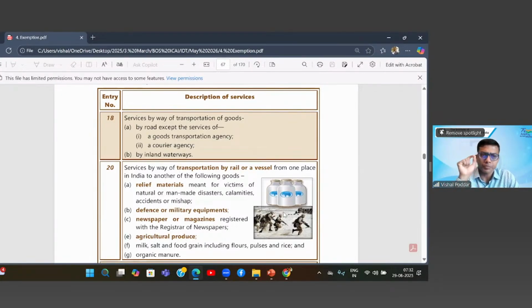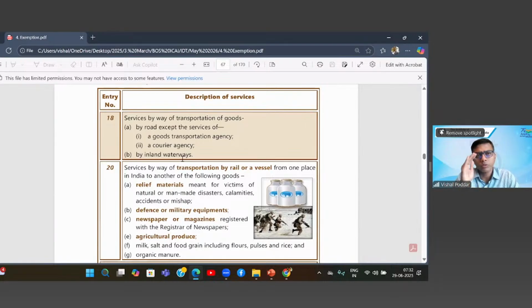What it says? It says that whenever you are doing transportation of goods by road, firstly, it is outrightly exempt. If you remember, I did discuss this when we were dealing with the RCM point also. So, transportation of goods by road is exclusively exempt except where it is done by a GTA or a courier. Only where it is done by GTA or courier, it will be taxable. Other than that, it is exempt. Similarly, transportation of goods by inland waterways is again fully exempt.